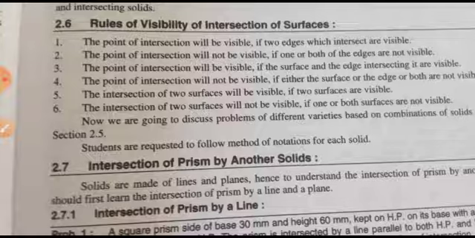There is no difference in that, just slightly things have changed. The name has been changed. They have just said intersection of solids, and now you have to plot all this.